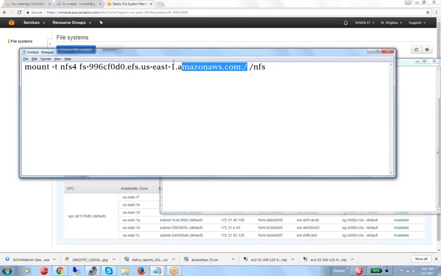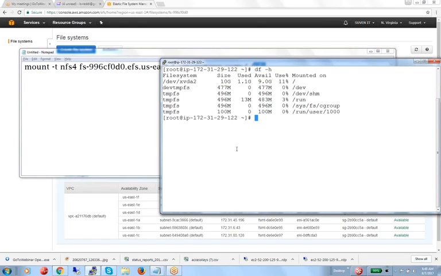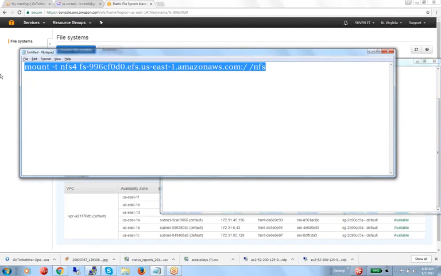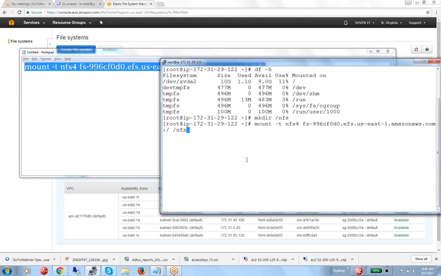From this share, this is the root directory you are sharing. So for that, what we need to do: mkdir /nfs. I'm creating one directory, then I am mounting the file system. While mounting we need to understand so many things.